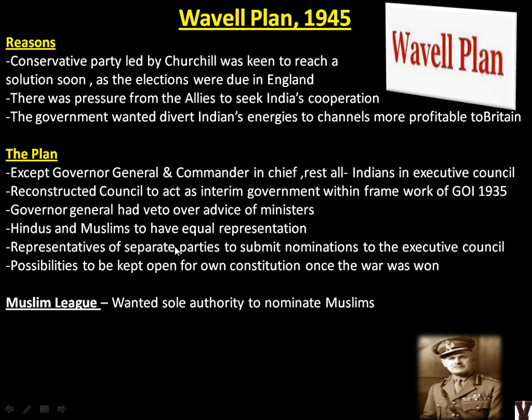So they will start giving nominations, like this is the member from our side. So Muslim League had a problem because INC played a trick here. INC, because they were not much happy with the Wavell Plan, they wanted to again end it in a deadlock. So what they did, INC will move forward, I think, Abul Kalam Azad's nomination from the INC side. Okay, and he is a Muslim.